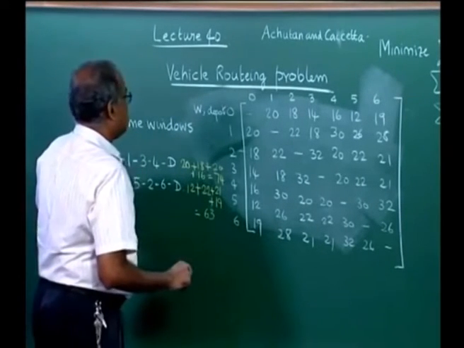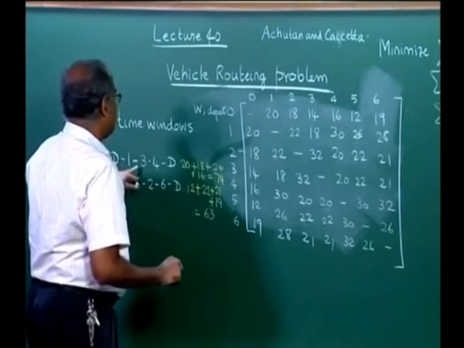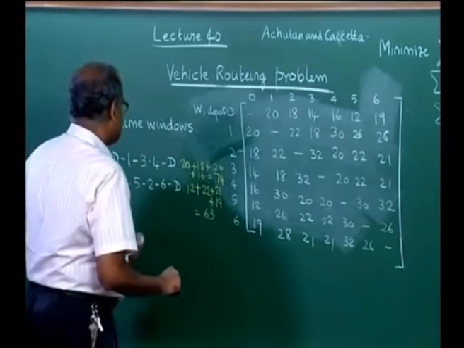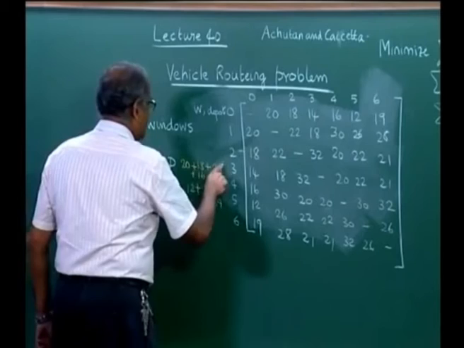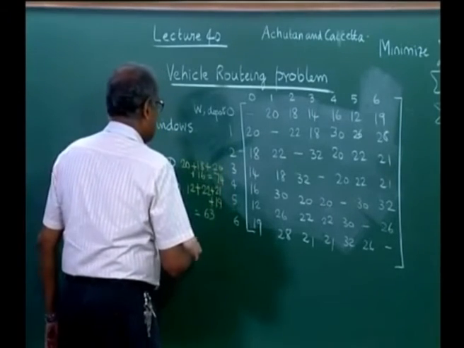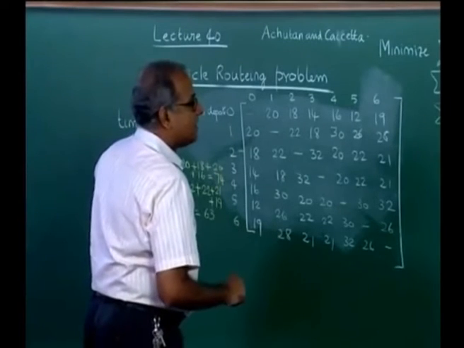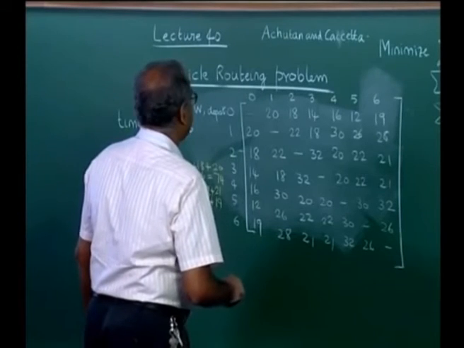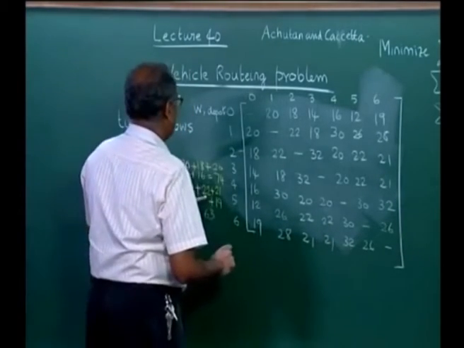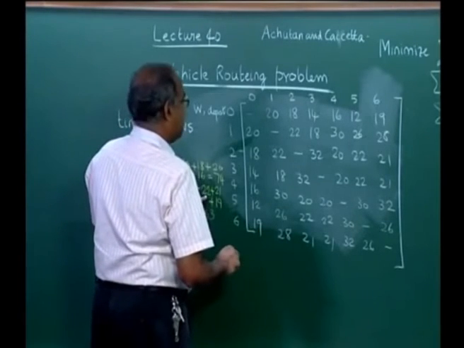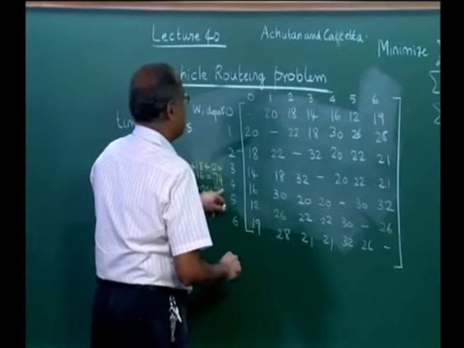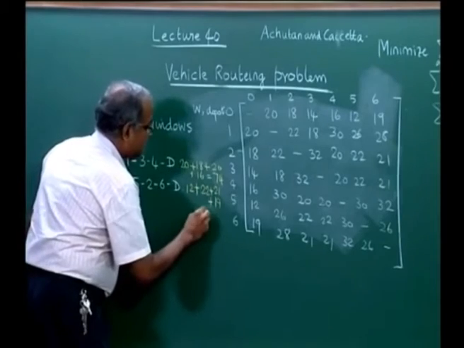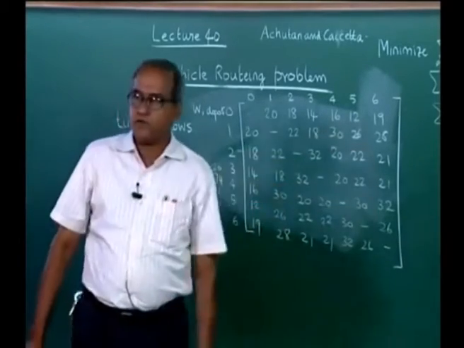So, we get 137 here. So, for D 5 2 6 D, D to 5 is 12 plus 5 to 2 is 22 plus 2 to 6 is 21 plus 6 to D 40, 40 plus 22 is 62 plus 12 is 74. So, we get a total of 148.